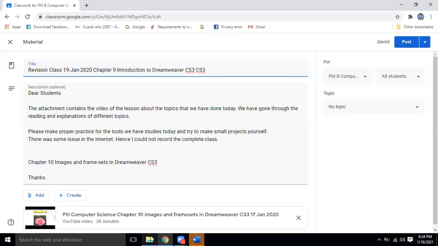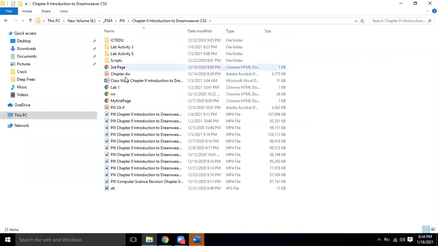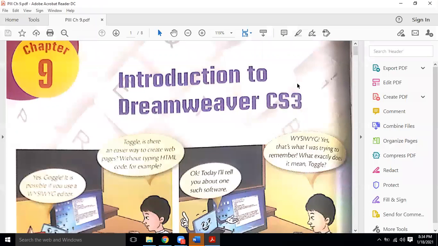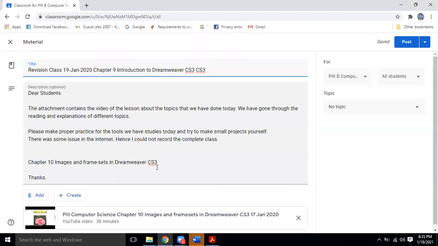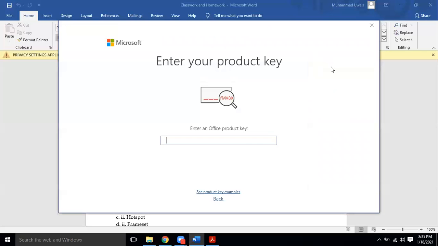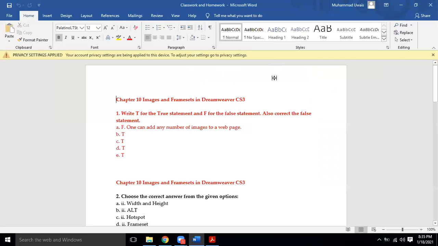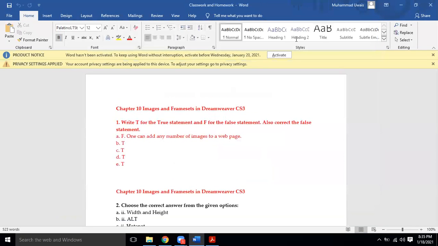Basically, this was the chapter that we have recently accomplished, and we are going to revise this chapter today. But the classwork and the homework that I am going to give you today is for chapter number 10 because some questions were there for chapter number 10 that we had done, but some were there that we did not do. So I'm going to give you this homework so that you can note it down.